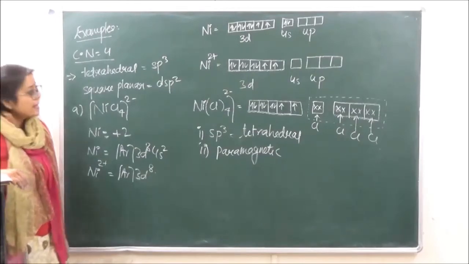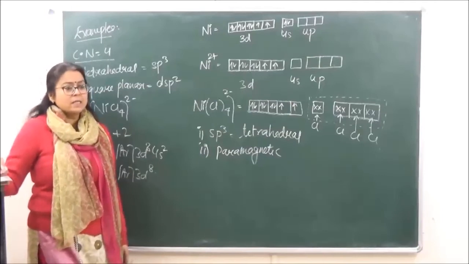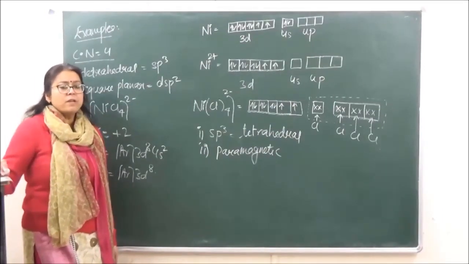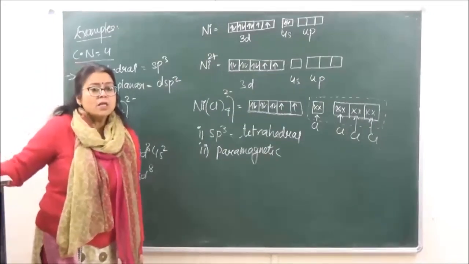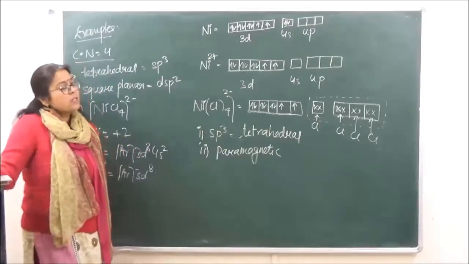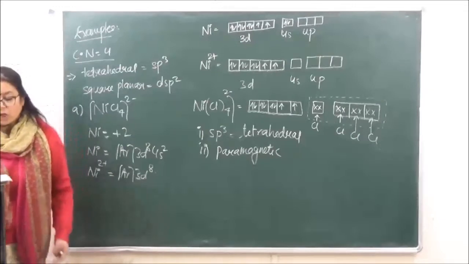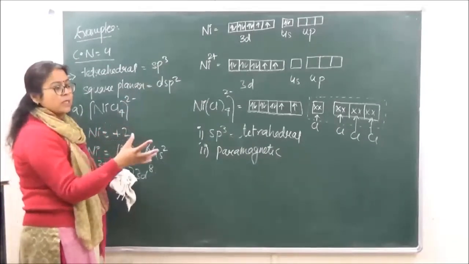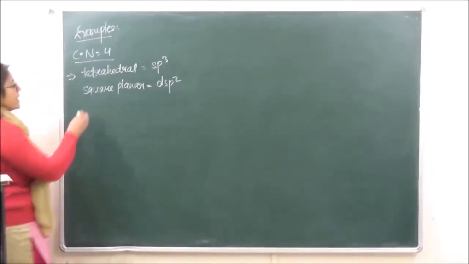Okay? So again I am saying all the weak field ligands, for example halides, are weak field ligands, and water is going to be a weak field ligand. All these weak field ligands do not rearrange the electrons in the d orbital. Now we are going to take an example of a strong field ligand so that you can compare both these structures. Okay, so we're taking an example of nickel